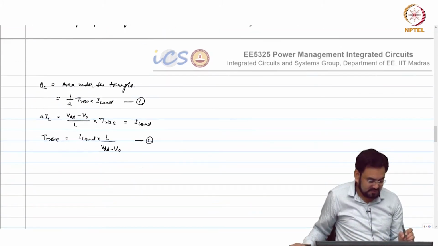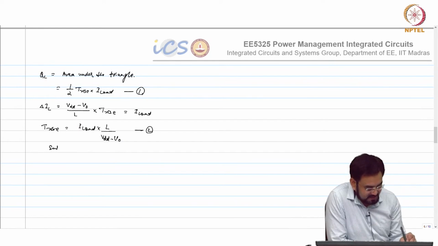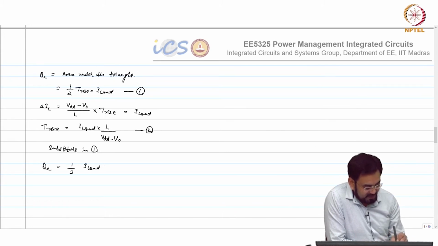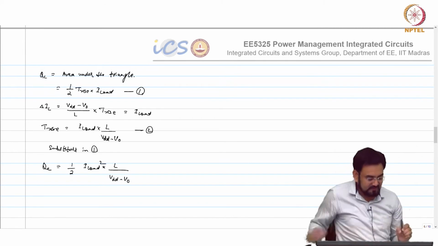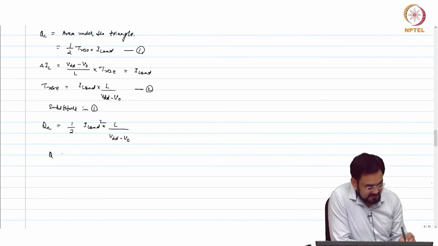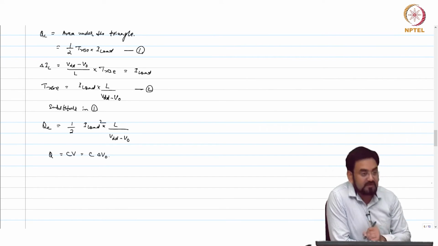Second, substitute in the first. What do we get? QC equals half of I load times I load squared L over VDD minus V out. You can simply apply Q equals C V, that is C delta V out.